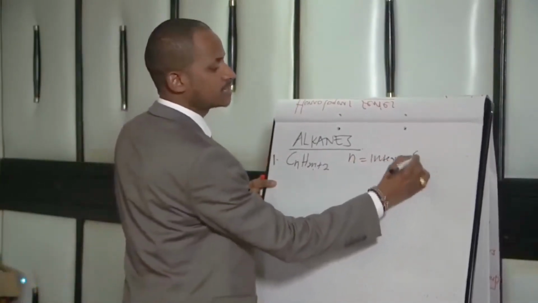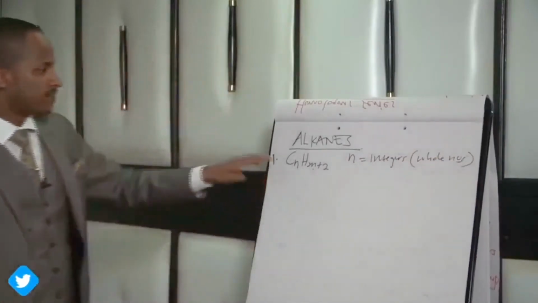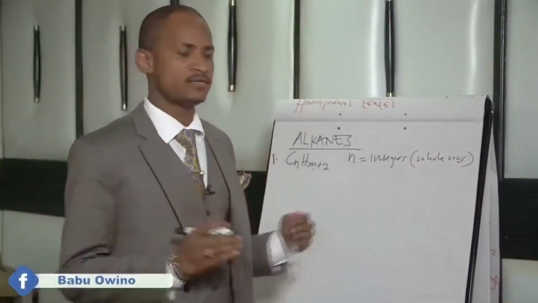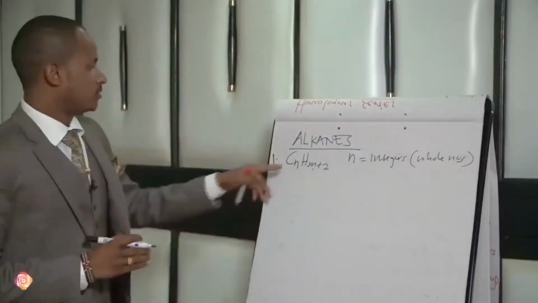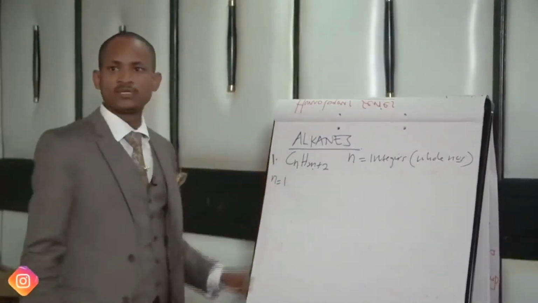Integers are whole numbers. Therefore, as per our syllabus, we'll only deal with the first 10 alkanes. So we will say when our n is 1 up to the 10th value.